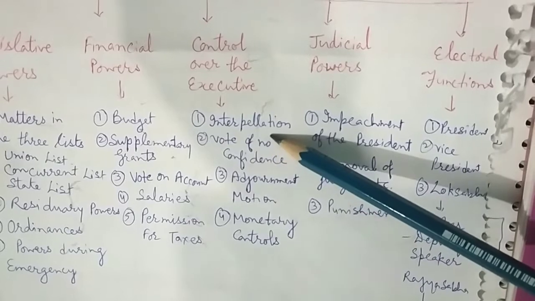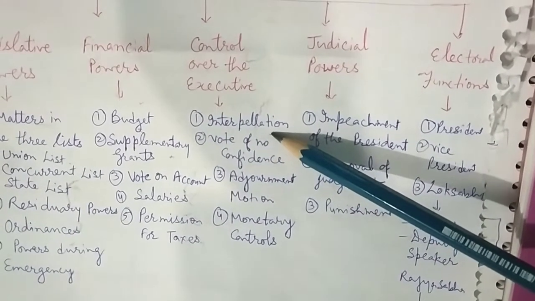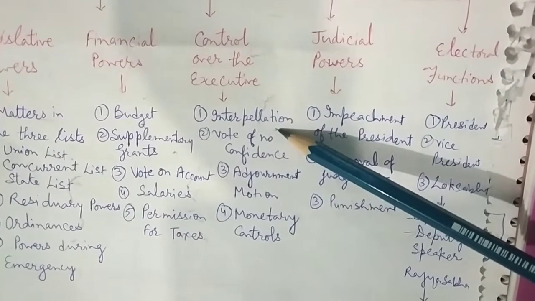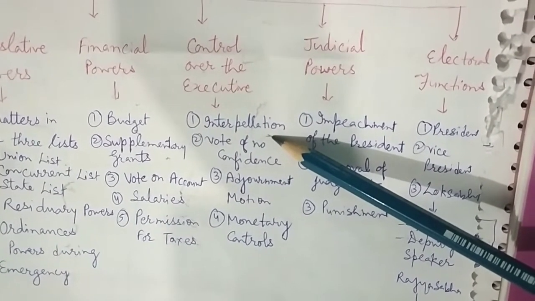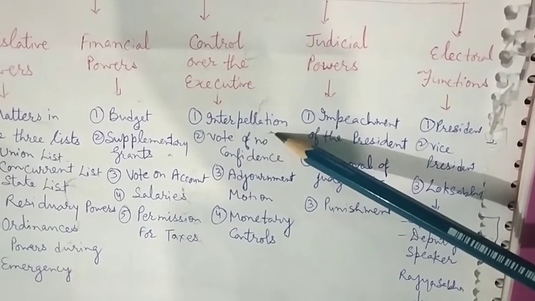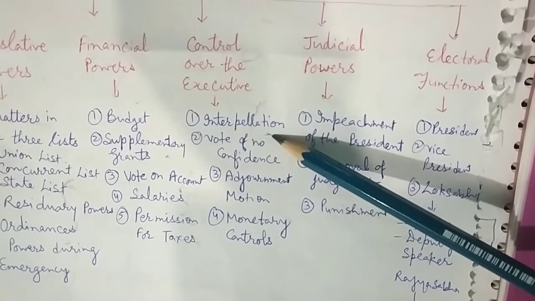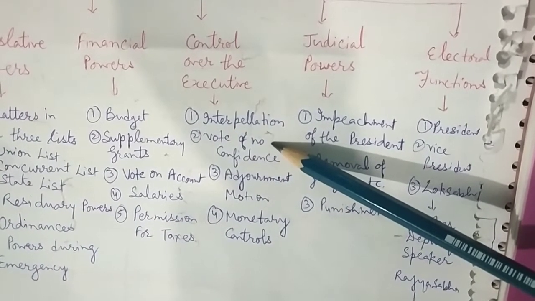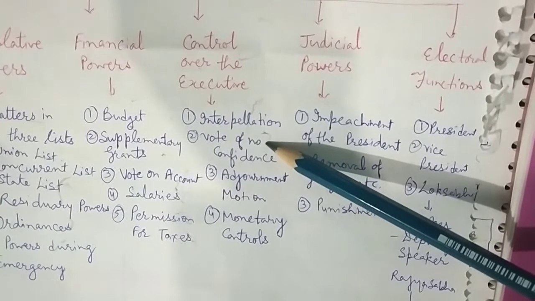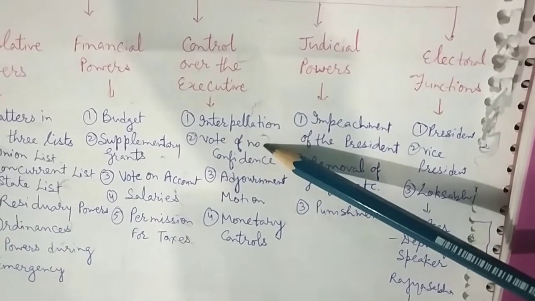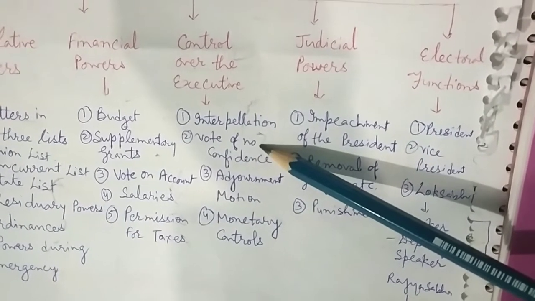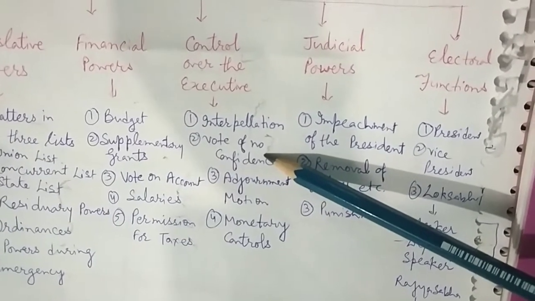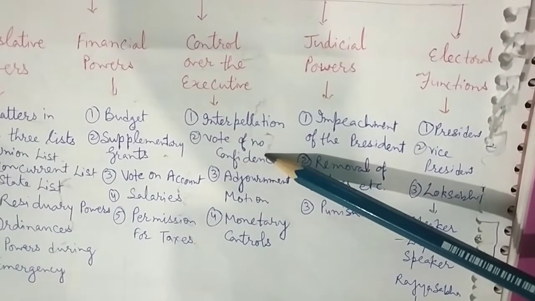The first is interpellation or question hour. The question hour, calling attention notices and half an hour discussion are some of the devices to seek information from the government about its policies and performance. The first hour of a sitting in both the houses is allotted for asking and answering of questions. The questions are asked to obtain information on a matter of public importance or to highlight a grievance. It is valuable to decide against injustice of the government.